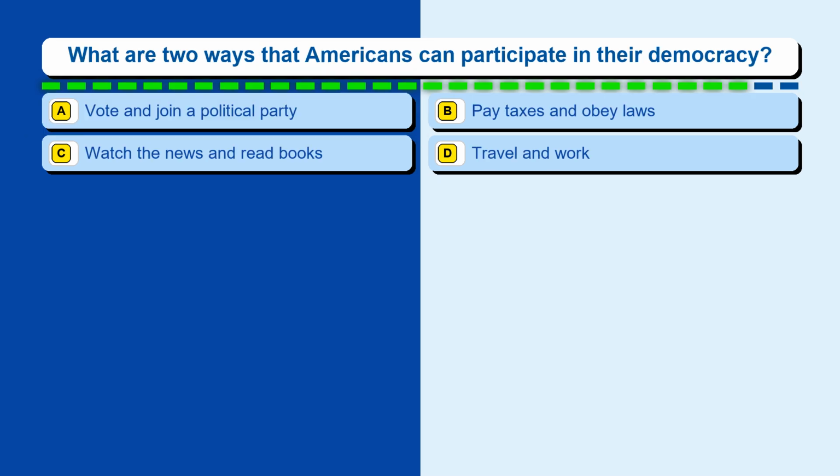Question 112. What are two ways that Americans can participate in their democracy? Option A, vote and join a political party. Option B, pay taxes and obey laws. Option C, watch the news and read books. Option D, travel and work.